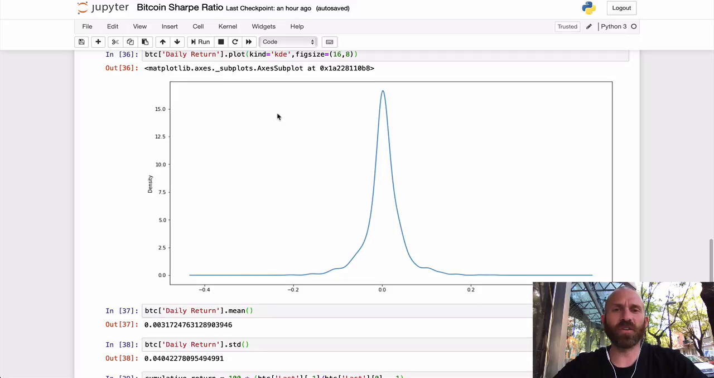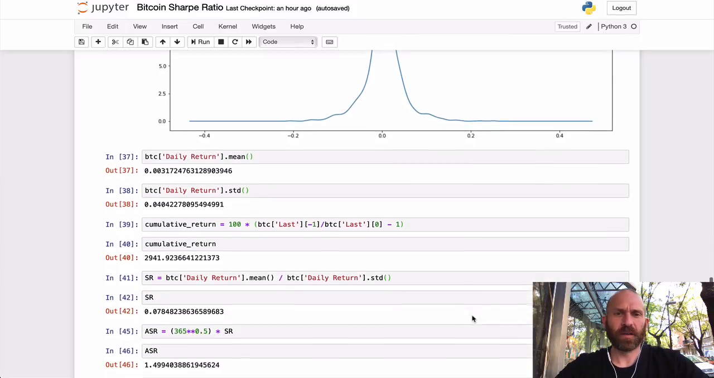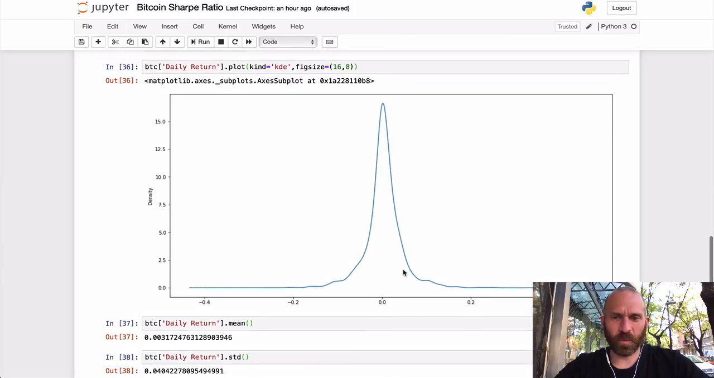So then if we take a look, just make a little kernel density estimation chart, and this is what the average returns on Bitcoin look like. So generally between 0.2 and minus 0.2. Okay, now I believe that's between 20% and negative 20%. Pretty crazy. Most of it though falling between like 5 to 10%.